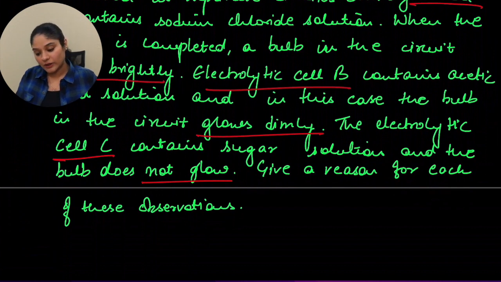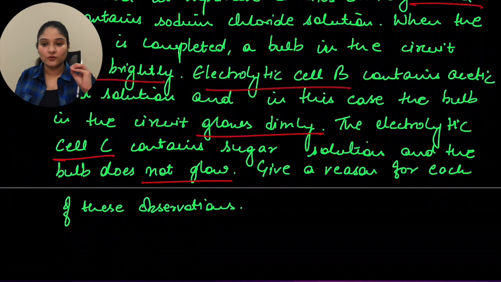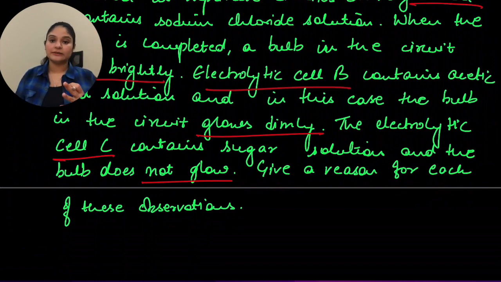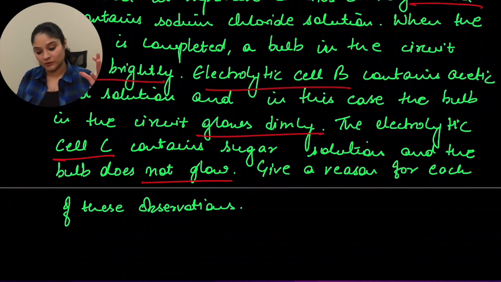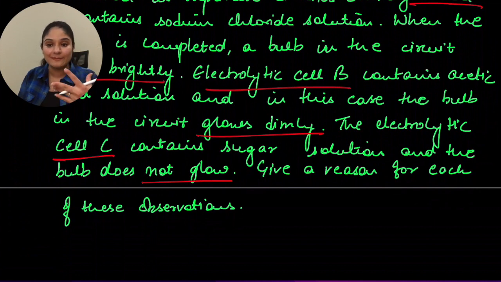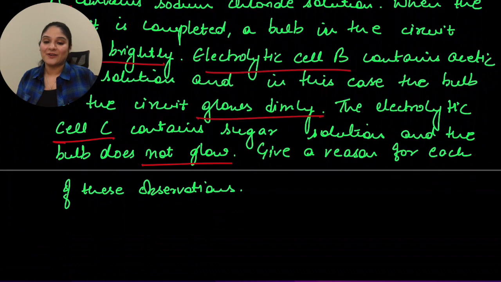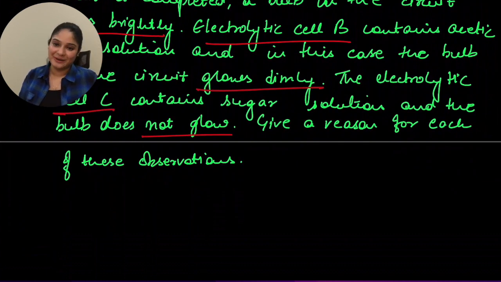Now they are asking, give reasons for your observations. So this is a very, very simple question. For cell A, since the bulb is glowing brightly, this means it is a strong electrolyte. When we talk about cell B, that is the second case, it glows dimly. This suggests that along with ions, you have molecules also in the solution. This means it's a weak electrolyte. And for the third case, when there is no glow in the bulb, that means there are no ions present in the solution, and this means it's a non-electrolyte. Okay, so this is your answer for this question.